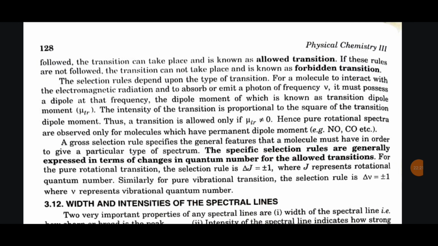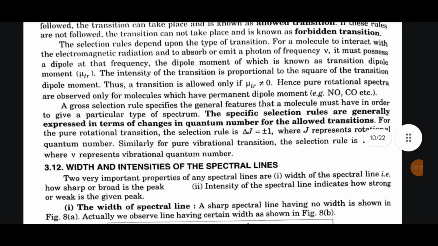The selection rule depends upon the type of transition. For a molecule to interact with the electromagnetic radiation and to absorb or emit a photon of frequency mu, it must possess a dipole at that frequency, the dipole moment of which is known as transition dipole moment. The intensity of the transition is proportional to the square of the transition dipole moment. Thus, a transition is allowed only if mu Tr is not equal to 0. Hence, pure rotational spectra are observed only for molecules which have permanent dipole moment.